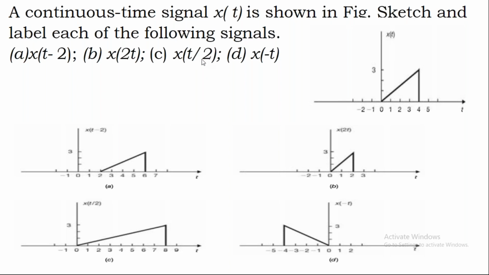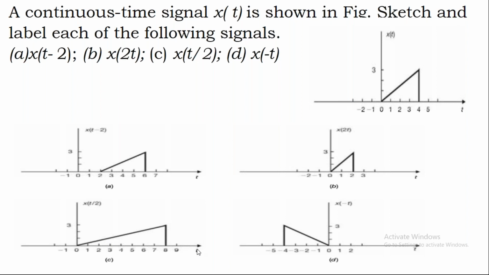Now observe the third bit, which is x of t by 2. Now this t by 2, I can write as x of 1 by 2 into t. That 1 by 2, I can write as 0.5. This you can also write as x of 0.5 into t. Now try to understand, here my scaling factor is less than 1. For the C bit, if the scaling factor is less than 1, I'll get an expanded signal.